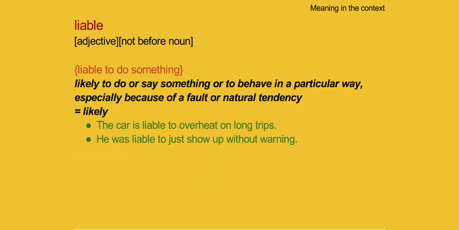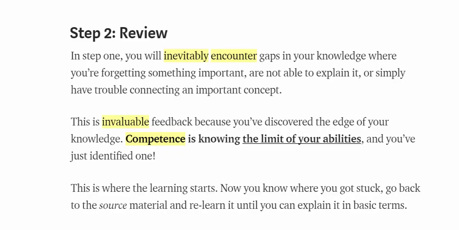Liable. Liable to do something: likely to do or say something or to behave in a particular way, especially because of a fault or natural tendency. Equals likely. The car is liable to overheat on long trips. He was liable to just show up without a warning.